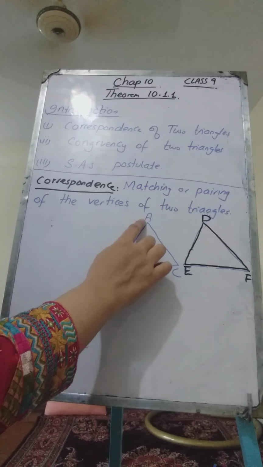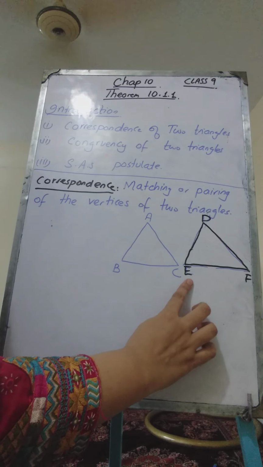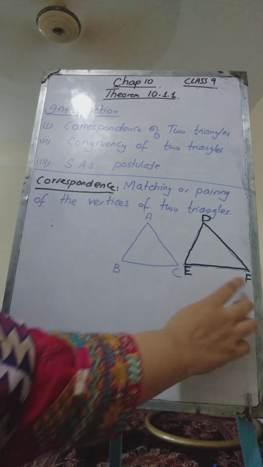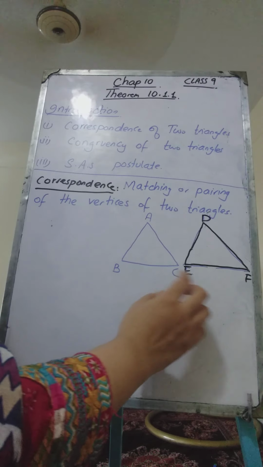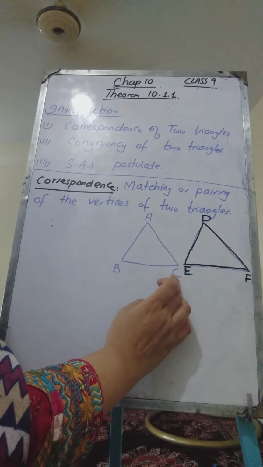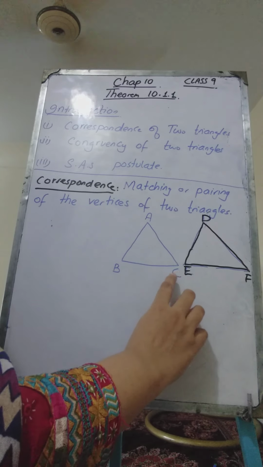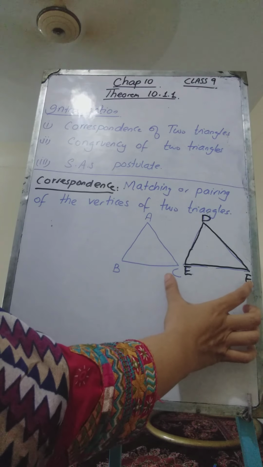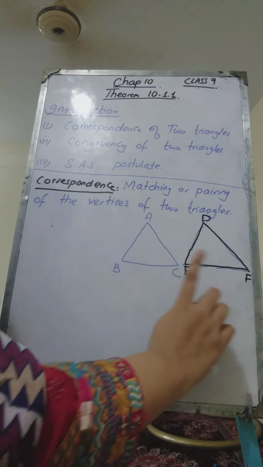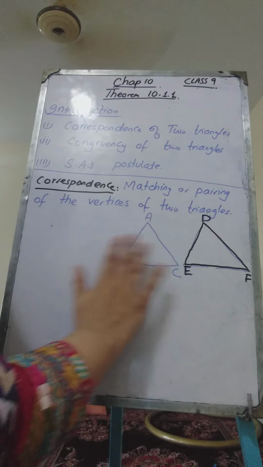So we say that corresponding to A we have vertex D, corresponding to vertex B we have vertex E, and corresponding to vertex C we have the vertex F. We have matched the positions of these two vertices and named this vertex as C and this vertex as F. As they have the same position, we say that we have formed a correspondence between these two vertices. We have taken C and F as corresponding vertices, or in other words we have taken F corresponding to C. So this is called corresponding.